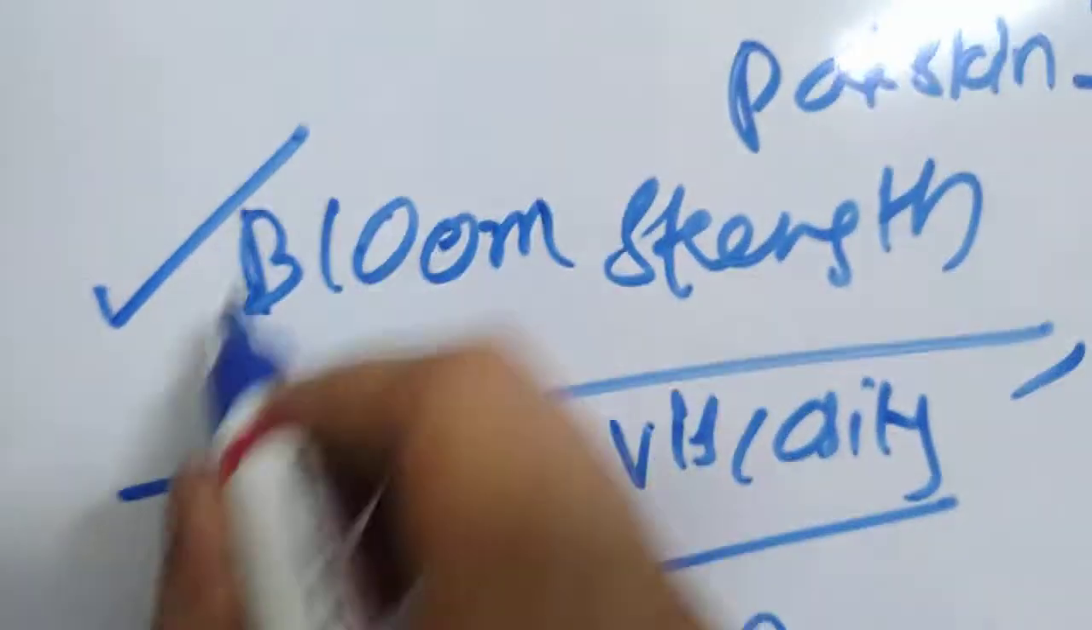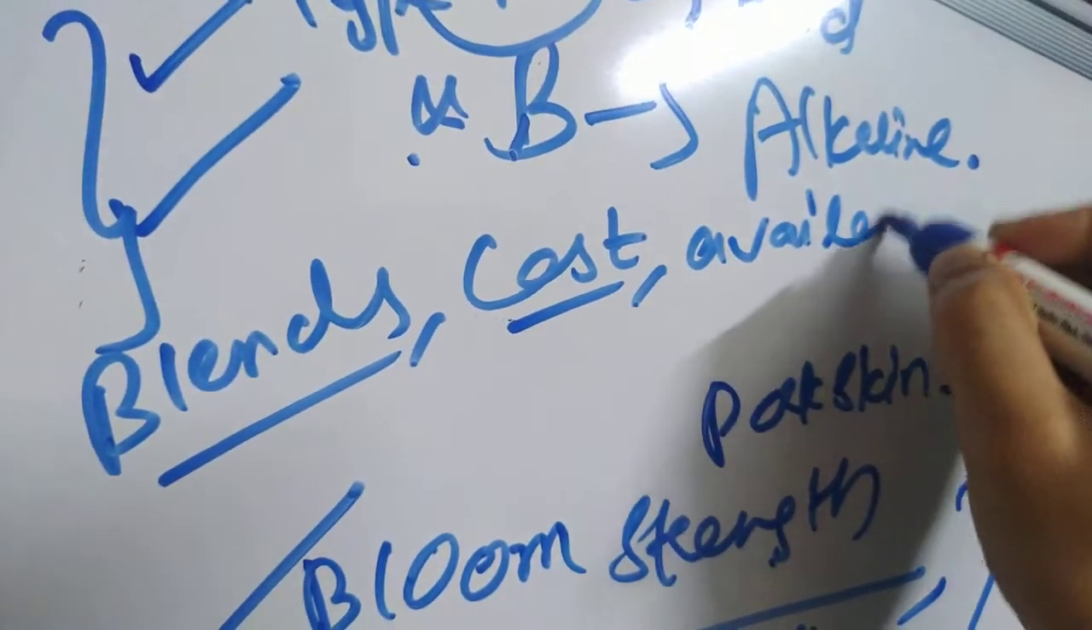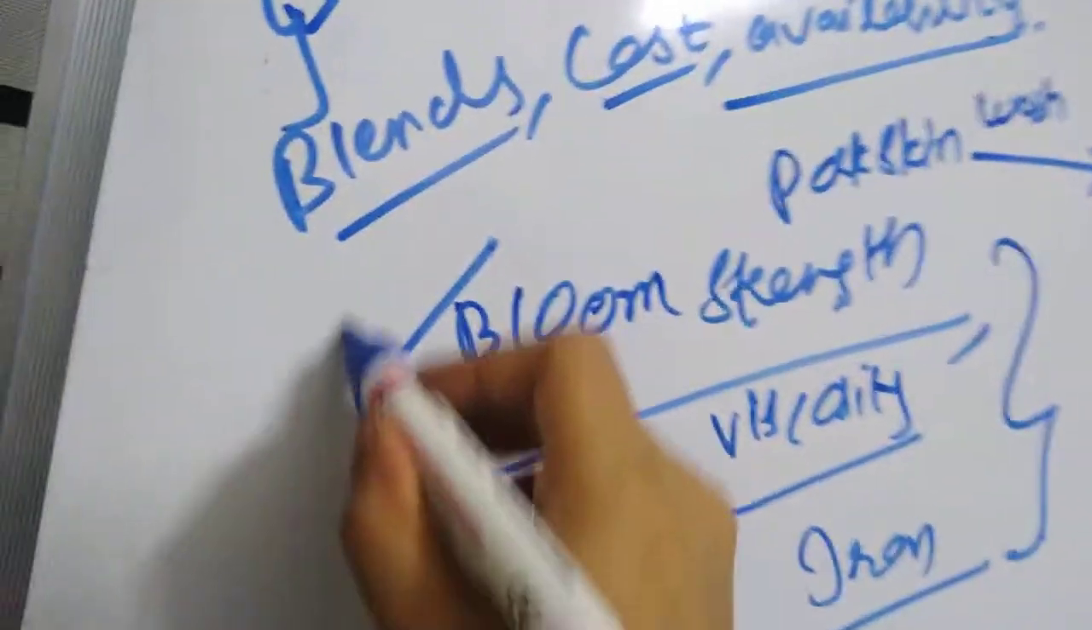So today we'll discuss bloom strength. As I've already told you, there are type A and type B. In the manufacturing of capsules, you can either use type A or type B, or you can use blends also. You can use a mixture of both depending on the cost and availability. You can use any of these gelatins. First, we'll discuss bloom strength.